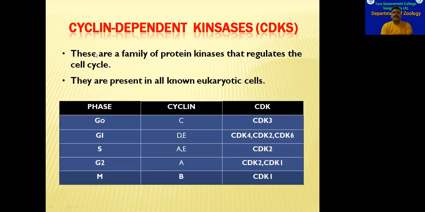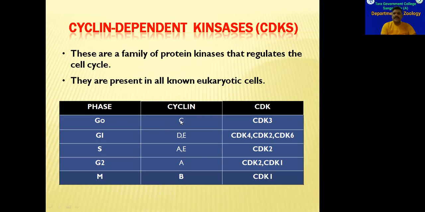And the second thing, cyclin-dependent kinases, CDKs. These are also proteins, and these are enzymes. They regulate the events in the cell cycle. These are required for some activities to occur. But they will be in inactive form. They will be activated only when they are coupled to the respective cyclin.